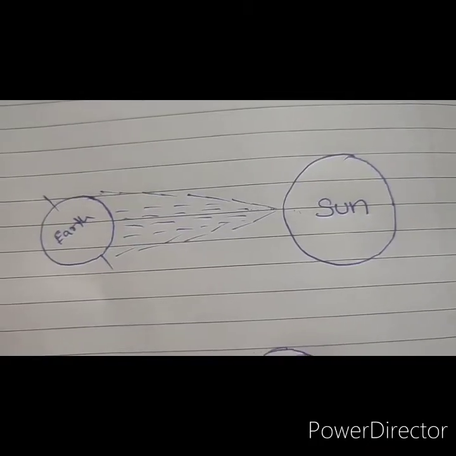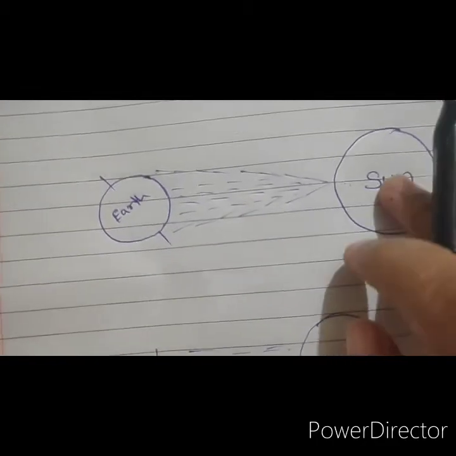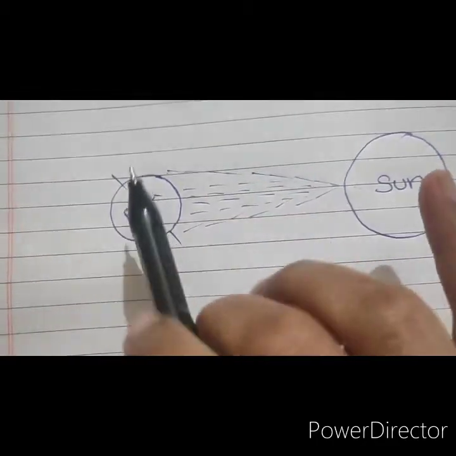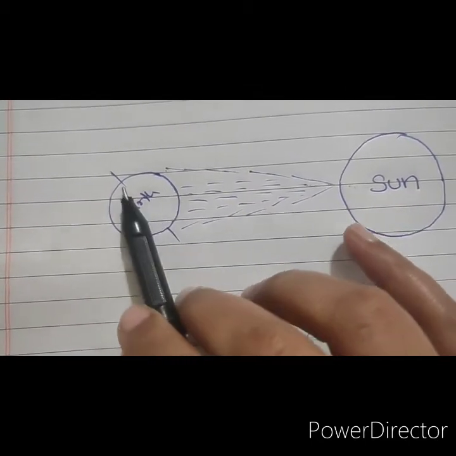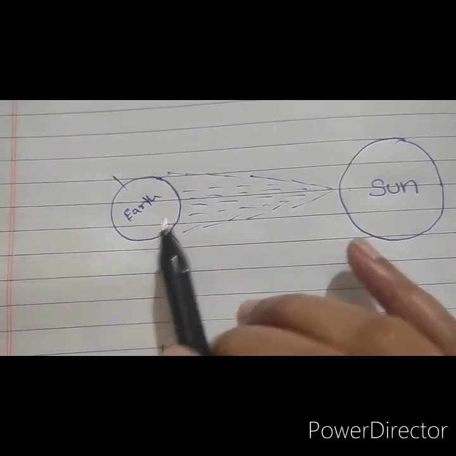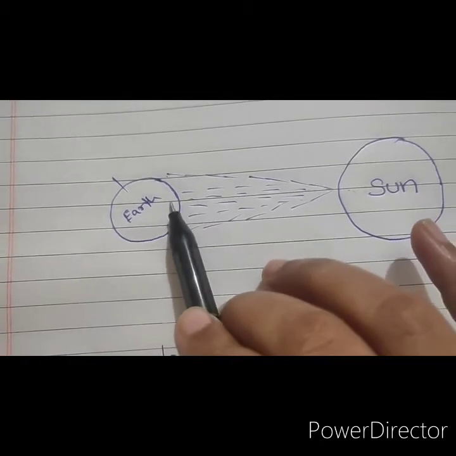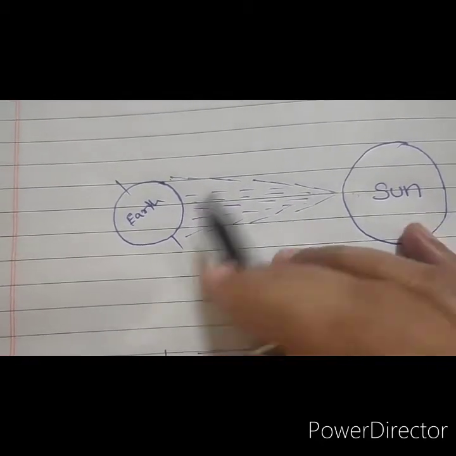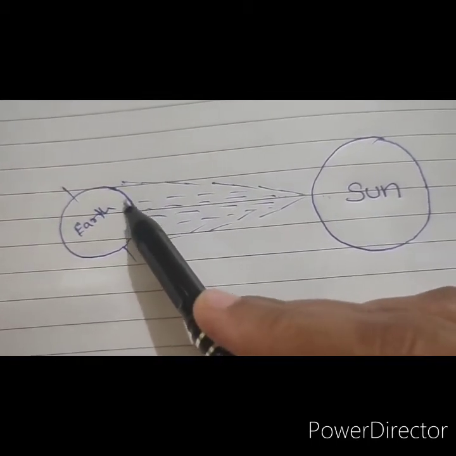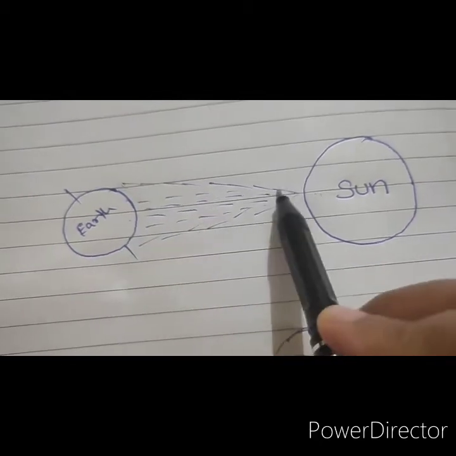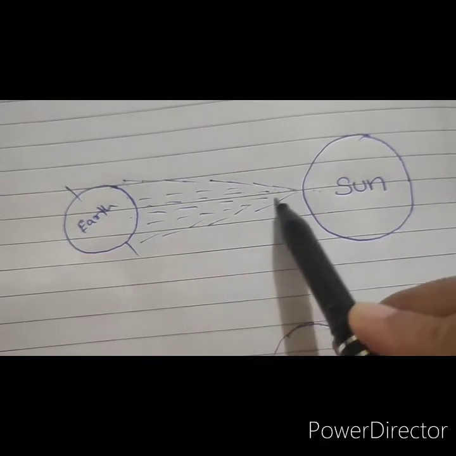Again, with the help of an example I want to explain. Just suppose this is the sun and this is the earth. As you can see in the picture, the earth is not straight, not flat. The earth is curved. So the portion which is getting direct sunlight feels hotter than the portion where the sun's rays are slanting.